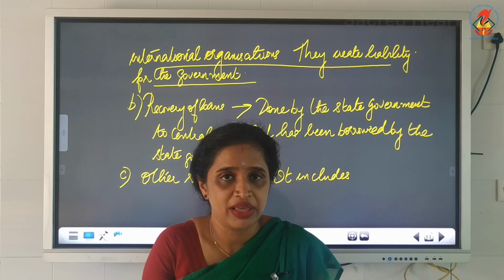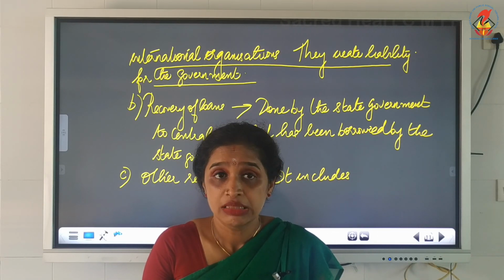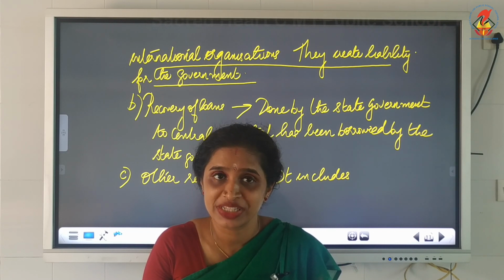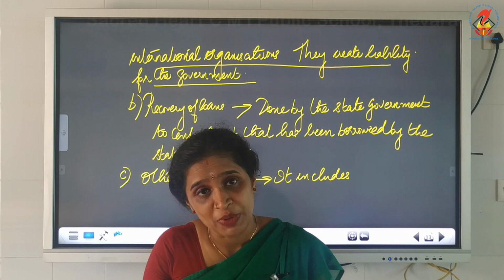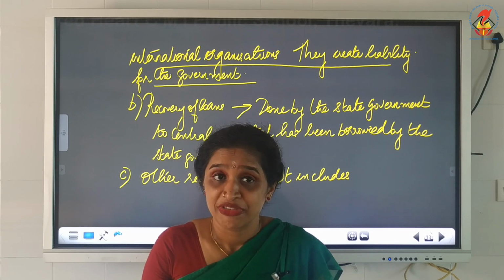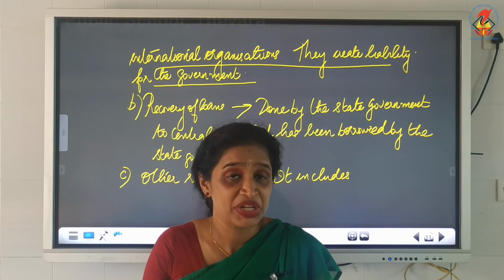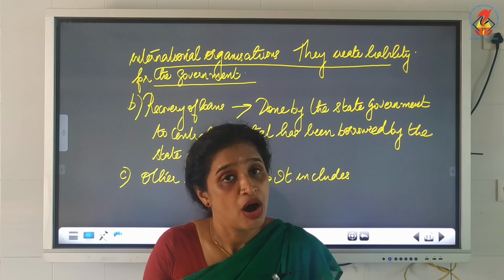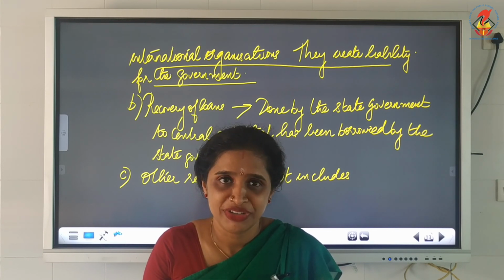When I explained revenue receipt, the first point in non-tax revenue was interest. What did I explain at that time? You know there are three levels of government: central, state and local government. When the state government is in need of money, it will borrow money from the central government, on the basis of a rate of interest.